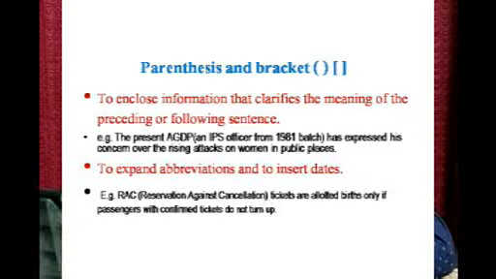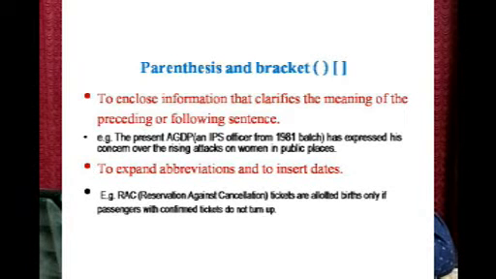Example: the present ADGP (an IPS officer from the 1981 batch) has expressed his concern over the rising attacks on women in public places. So after ADGP, we have got a bracket. Here it shows the kind of information given about the ADGP. So that is given in brackets.